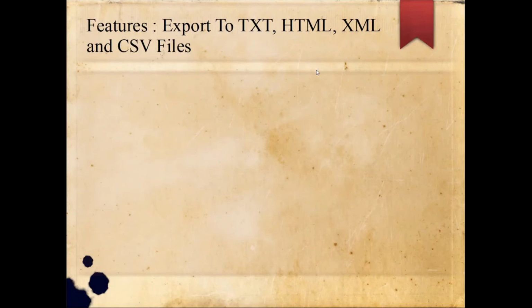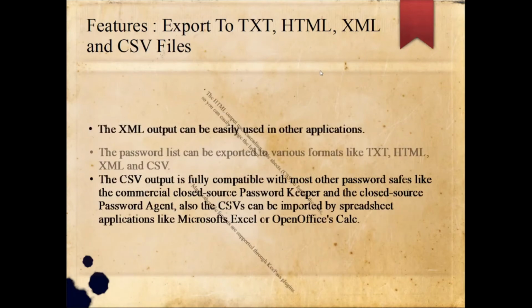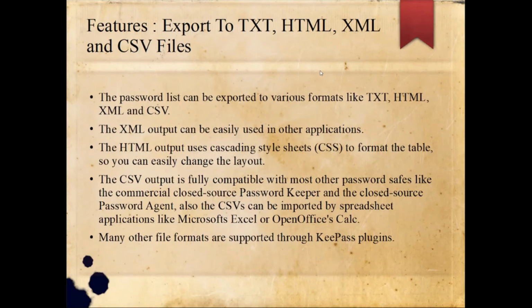Let us go to another feature, that is export to text, HTML, XML, and CSV file. The password list can be exported to various formats like text, HTML, XML, and CSV. The XML output can be easily used in other applications. The HTML output uses cascading style sheets, that is CSS, to format the table so you can easily change the layout.